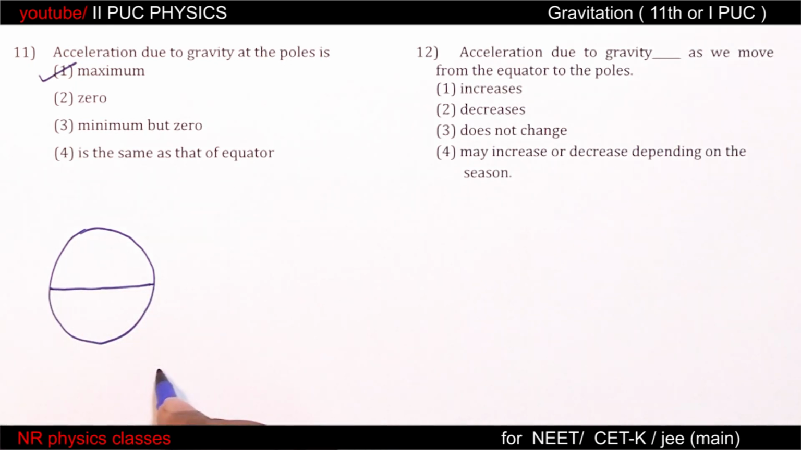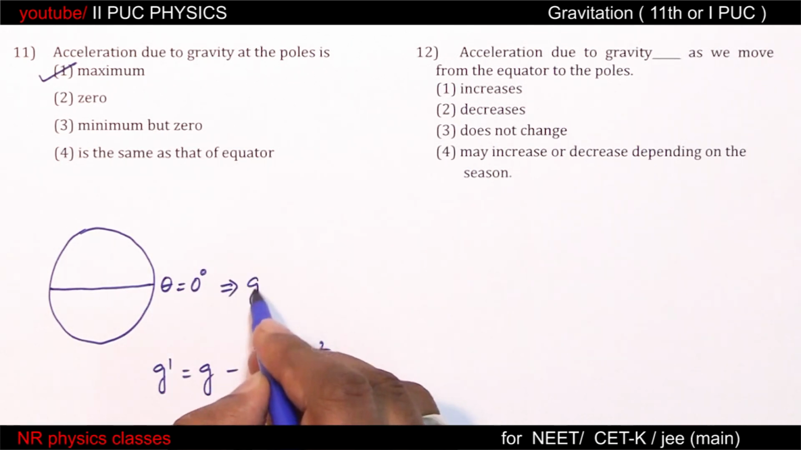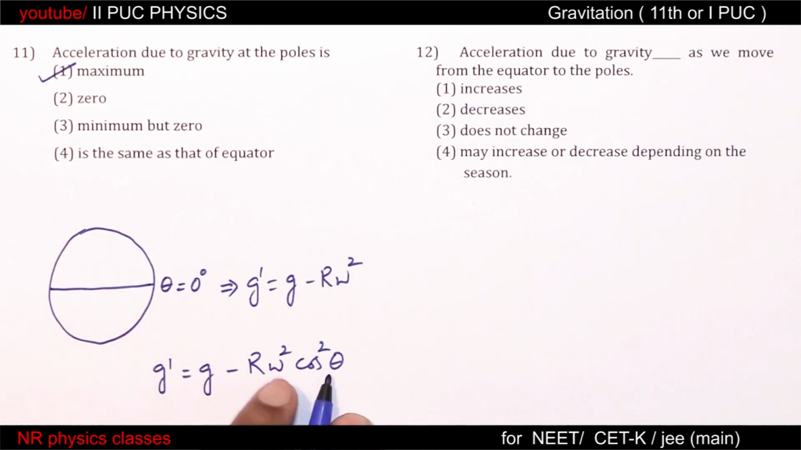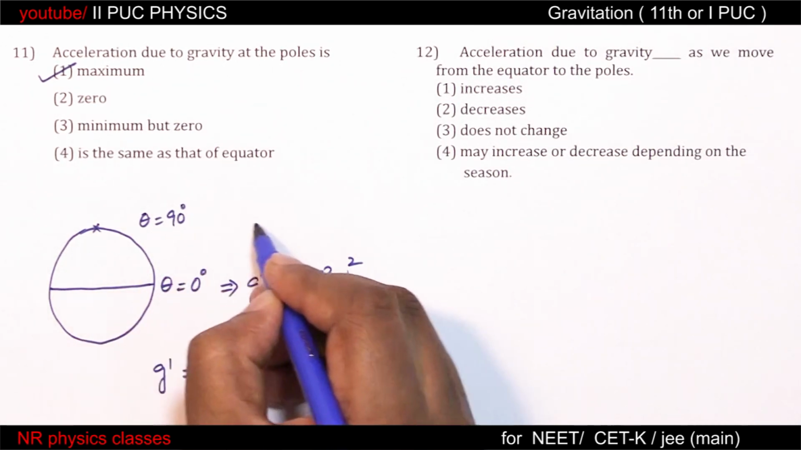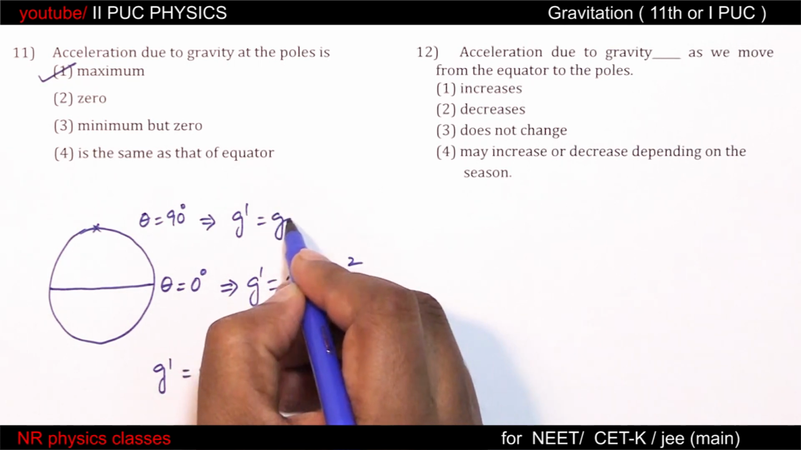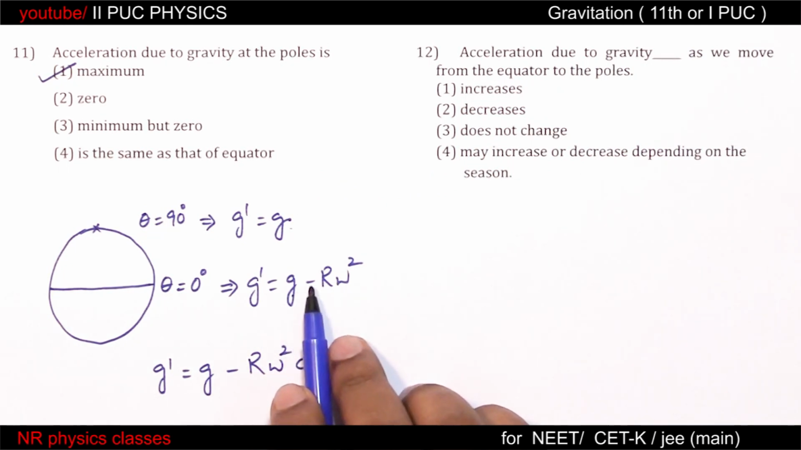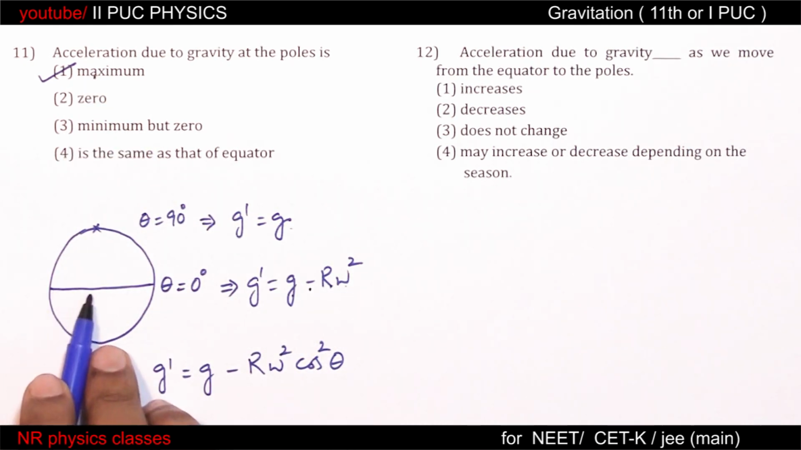Again, Earth, equator: g dash equals g minus R omega square cos square theta. Along the equator, theta is 0, which implies g dash equals g minus R omega square. Observe, substitute 0 here, cos 0 is 1. Therefore, g minus R omega square. And at the poles, theta is 90, which implies g dash equals g. So compared to these two, this is maximum because along with g there is minus R omega square. Therefore, it is maximum at the poles and minimum along the equator.